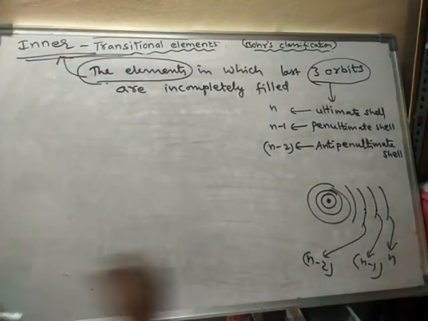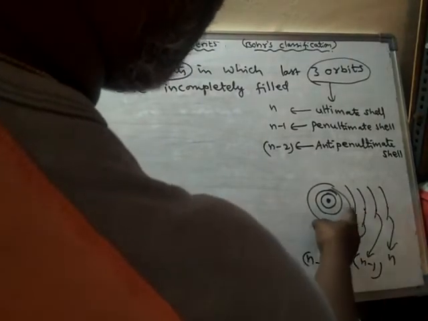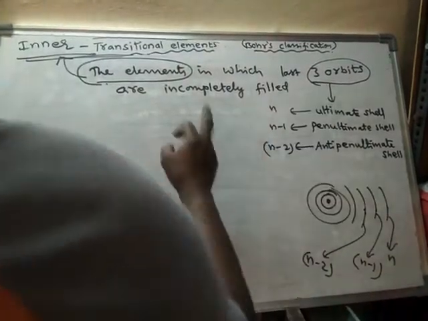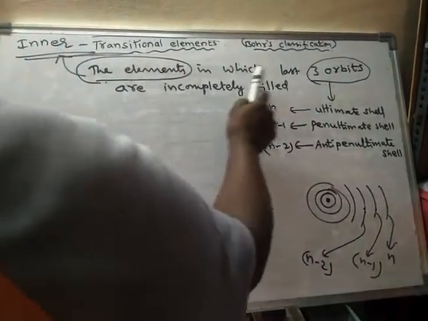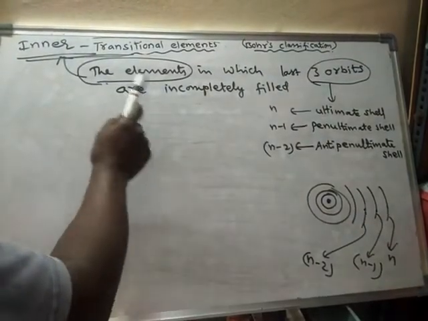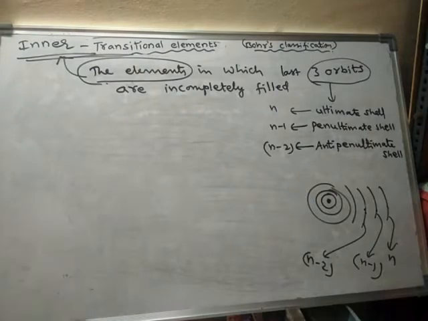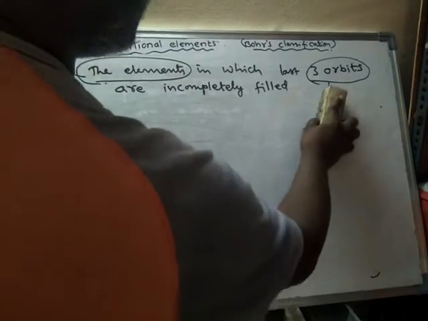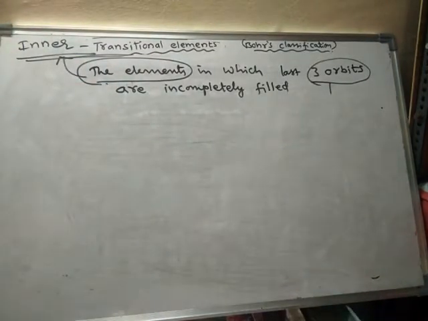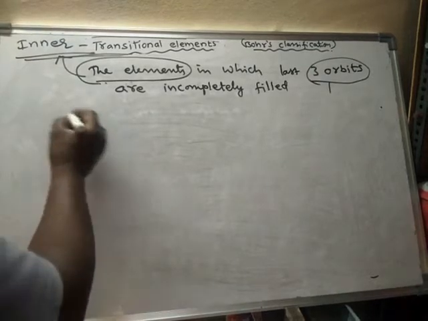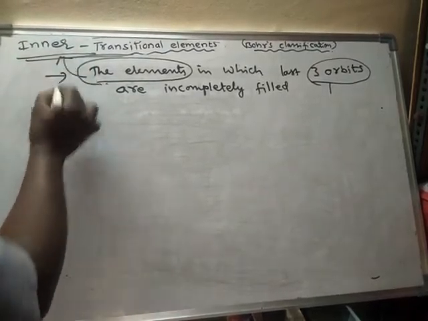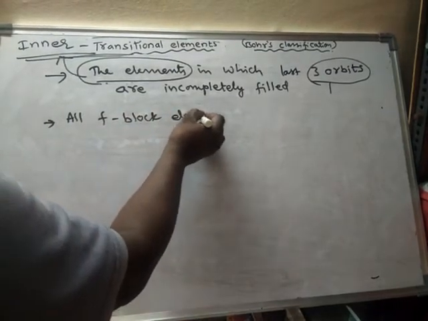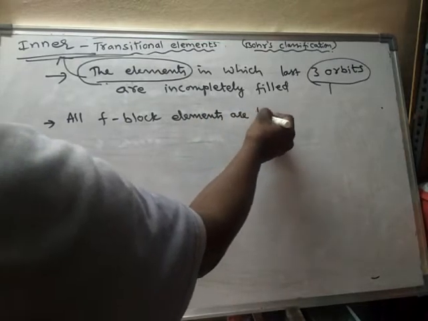So the last three orbits are incompletely filled and all the inner shells are completely filled. Those elements in which the last three orbits are incompletely filled are said to be inner transitional elements. Right. Next, all f block elements are inner transitional elements.